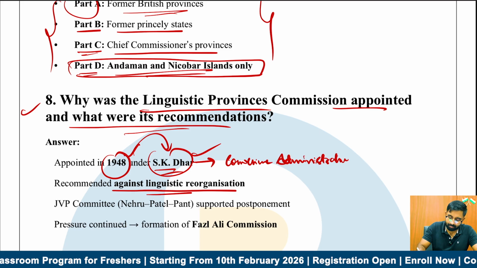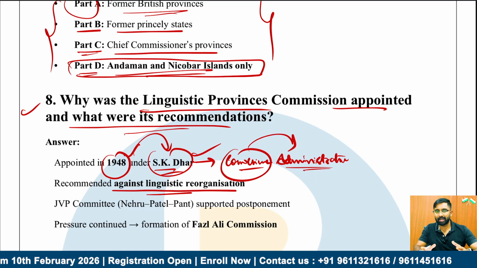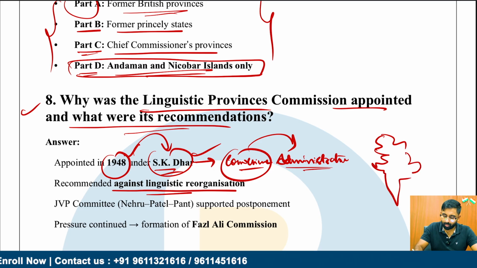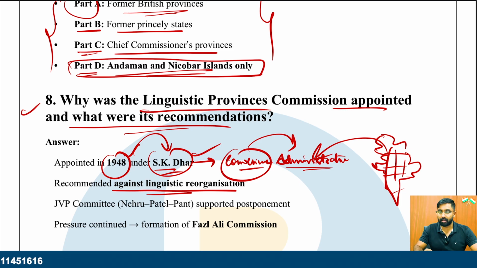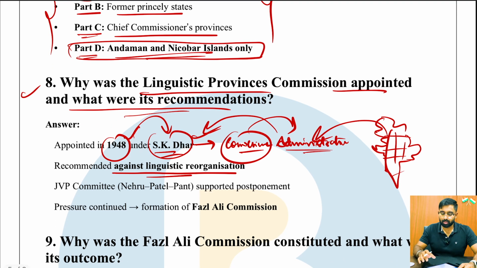So the SK commission said that the reorganization of states, how the land boundary of India and the states should be redrawn, should be mostly determined by the convenience of the administration rather than on a linguistic basis. So basically it completely rejected the idea of reorganization of states based on linguistic characteristics.